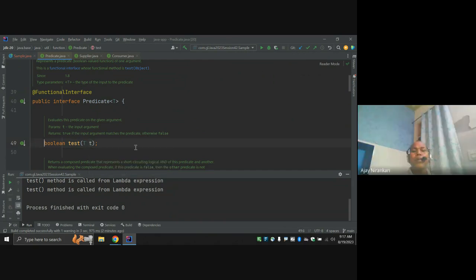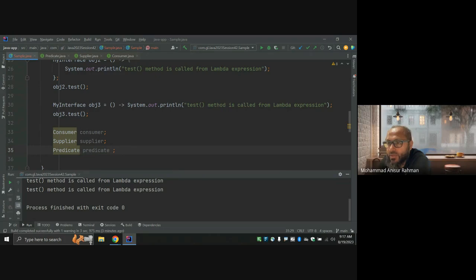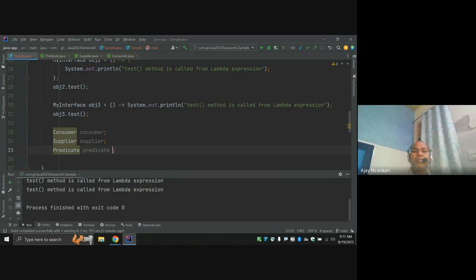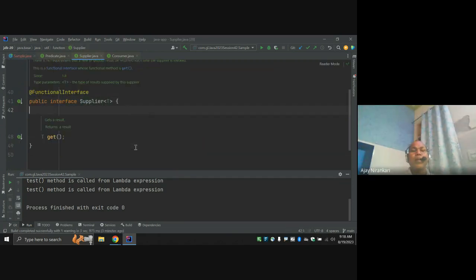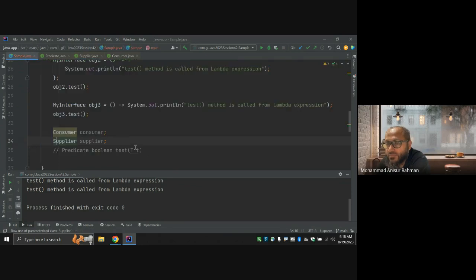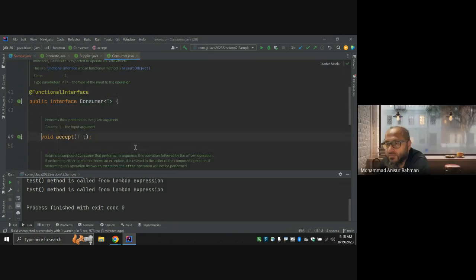Predicate has a test method, and similarly your Supplier has only the get method, and Consumer has only one method, accept.